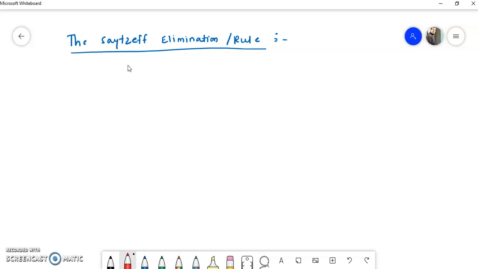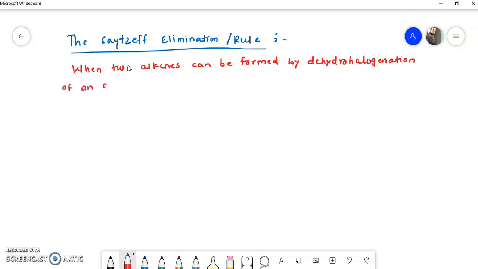See here, when two alkenes can be formed by dehydrohalogenation of an alkyl halide, then hydrogen is eliminated. Remember this line is important.